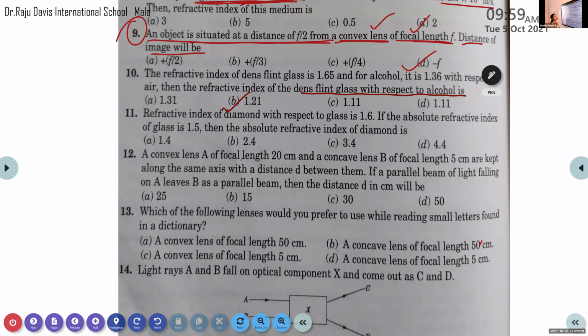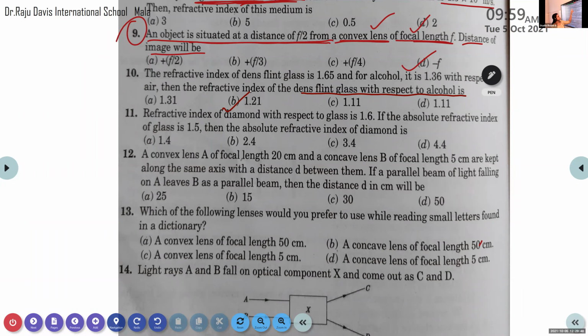Option B, 1.21. So when the refractive indexes of two mediums are given, how can we calculate the refractive index of one medium with respect to another? First give preference to the medium in which we want to find the refractive index.